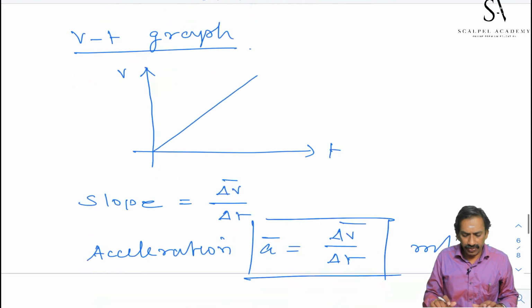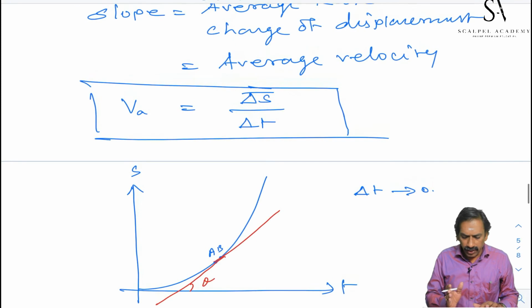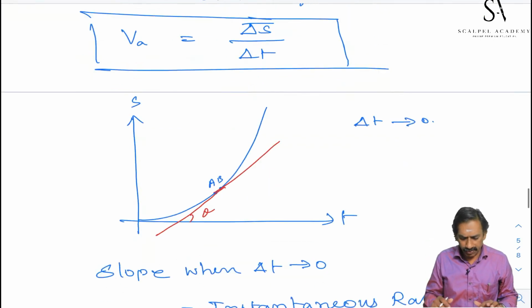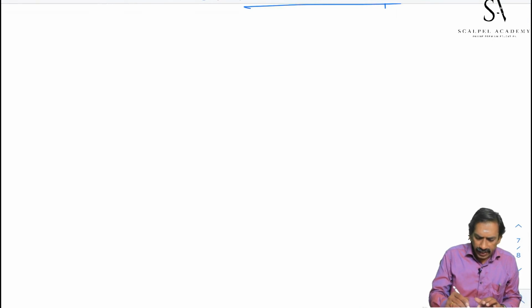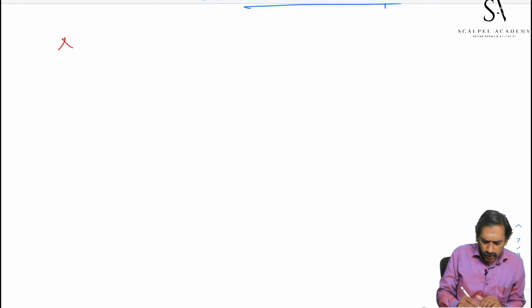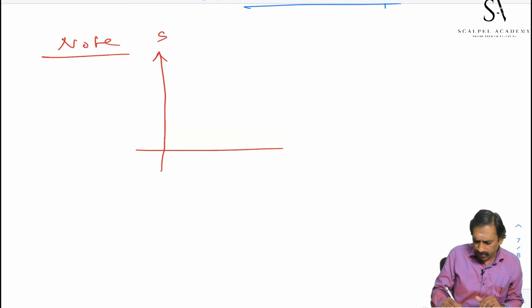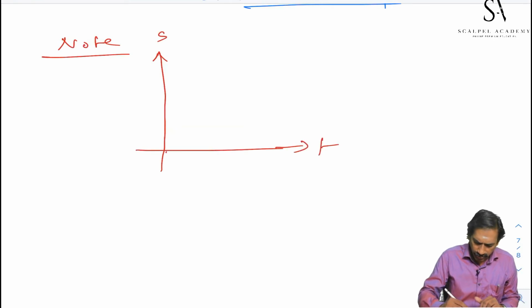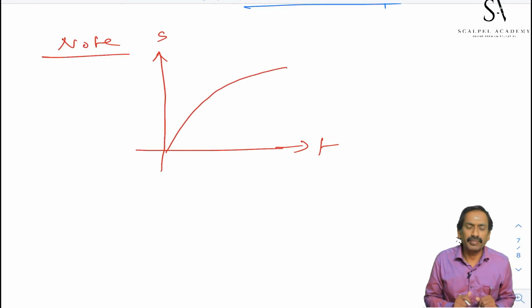Look at this ST graph. This curve is bending towards the y-axis. Therefore, the slope goes on increasing, and velocity goes on increasing. Let us take another ST graph. Take a note. Suppose you got an ST graph like this, bending towards the time axis.